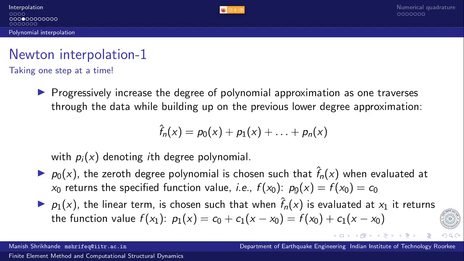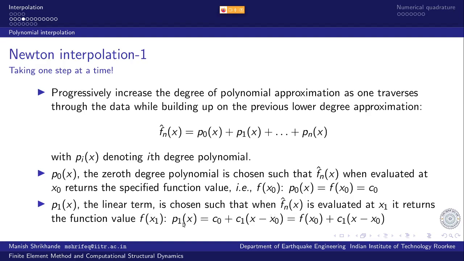When evaluated at x0, it should return the function value f of x0. Right? So this C0 is f of x0, so that should evaluate to C0 when x is equal to x0. So we define the polynomial term as C0 plus C1 times (x minus x0). And C1 is now evaluated such that when this function is evaluated at x1, it should return the value of the function at x1.